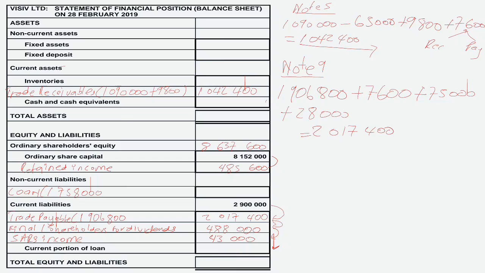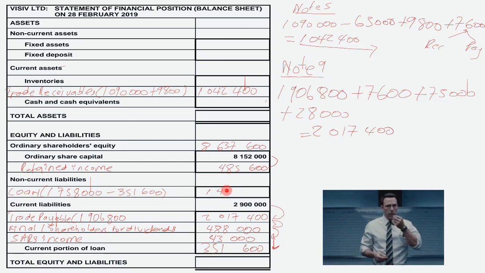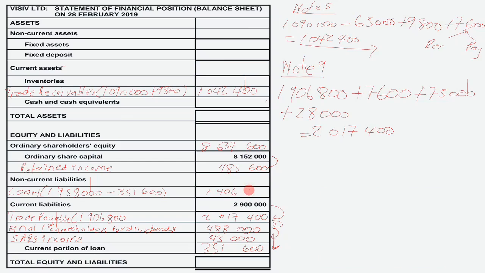So meaning our current portion of loan is going to be 351,600. And then here you say minus 351,600. So our loan, excluding the current portion of loan, will amount to 1,406,400. So our non-current liabilities will also be 1,406,400.